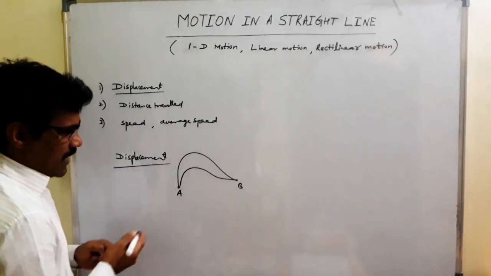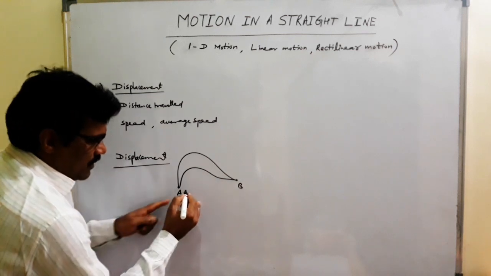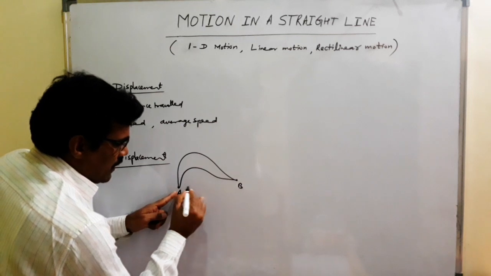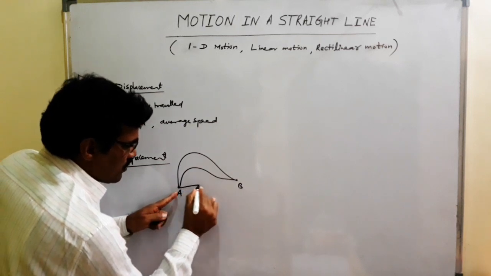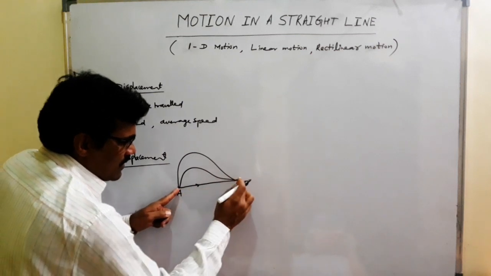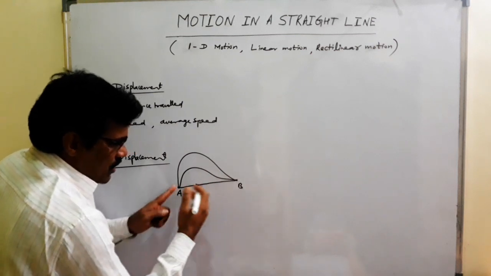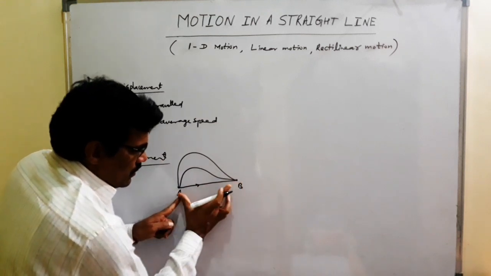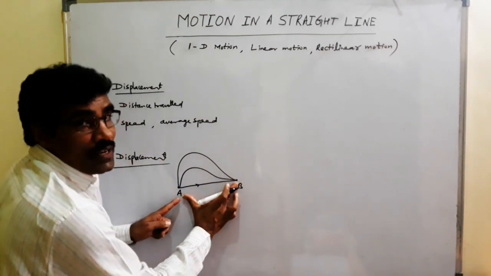That's why for this case, displacement is nothing but the shortest distance between initial position and final position, meaning a straight line. This is the shortest distance between initial position and final position. This is the displacement.